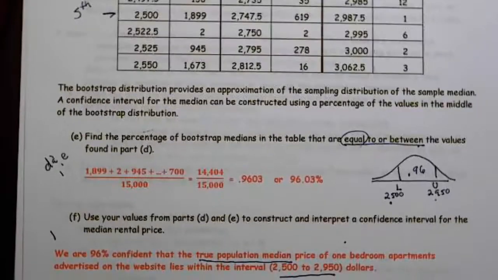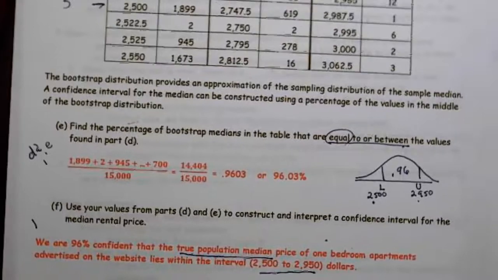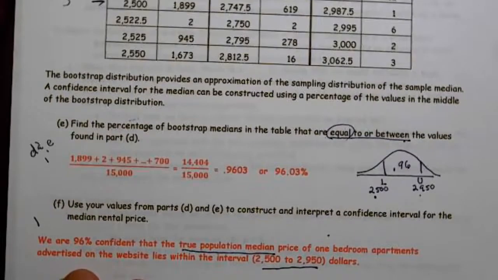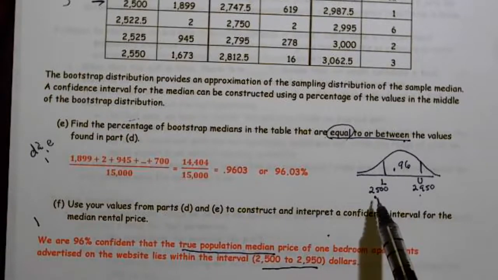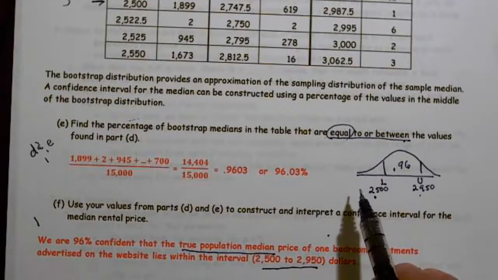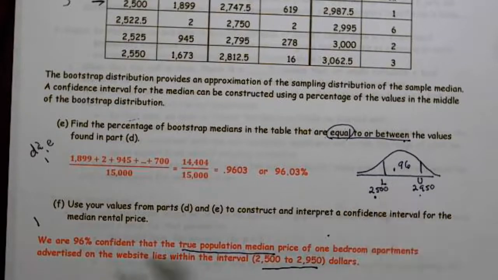Part F, use the values from part D and E to construct and interpret a confidence interval for the median rental price. Well, basically, that's what I'm showing right here. And what are we? Well, we're 96% confident. We are 96% confident the true population median price of 1-bedroom apartments advertised on the website lies within the interval 2,500 to 2,950.